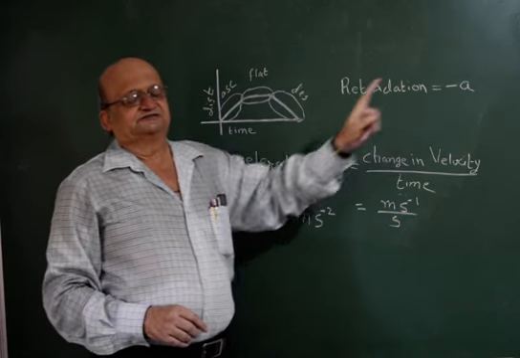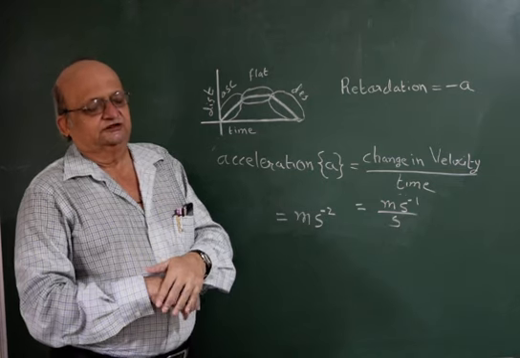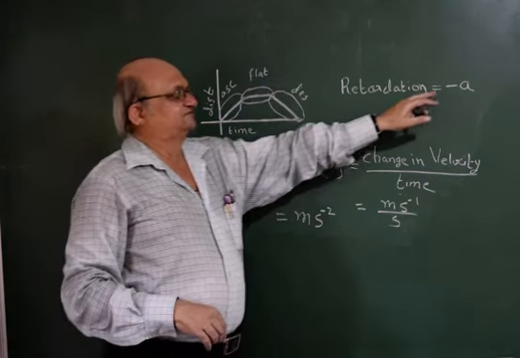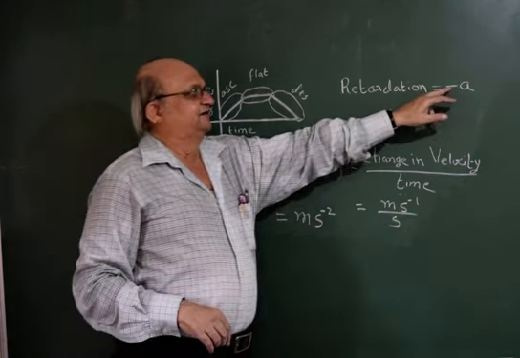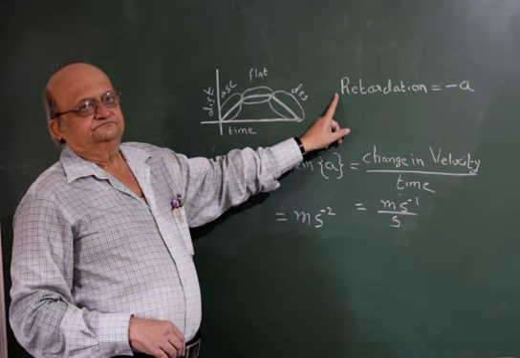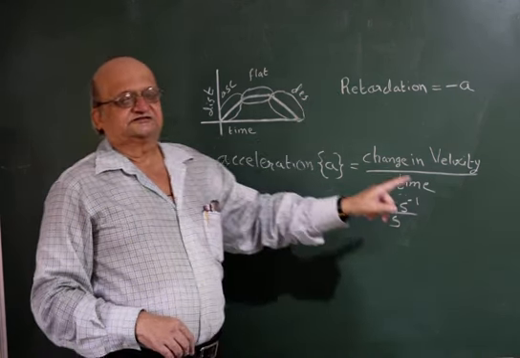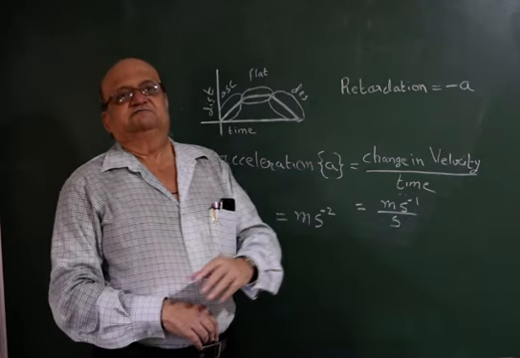However, if the same question is asked to you that what is retardation, then the negative sign automatically gets eliminated here. Because the moment you say retardation, it is a reduction in velocity.